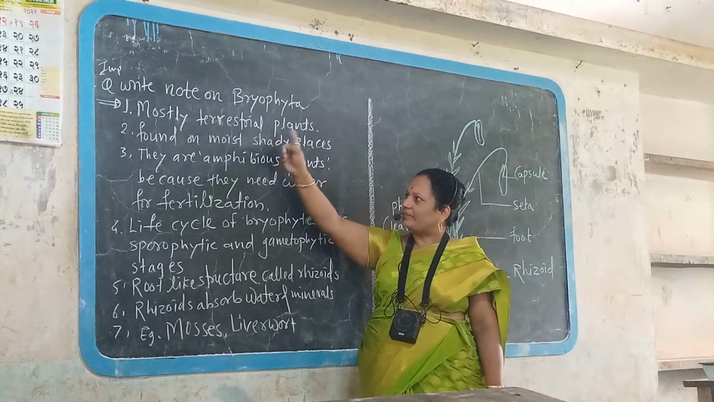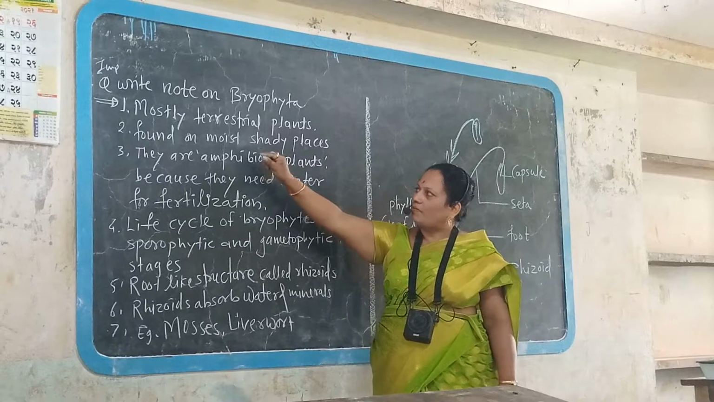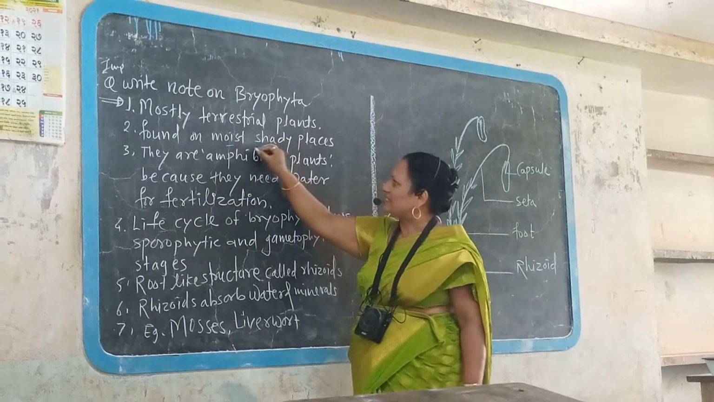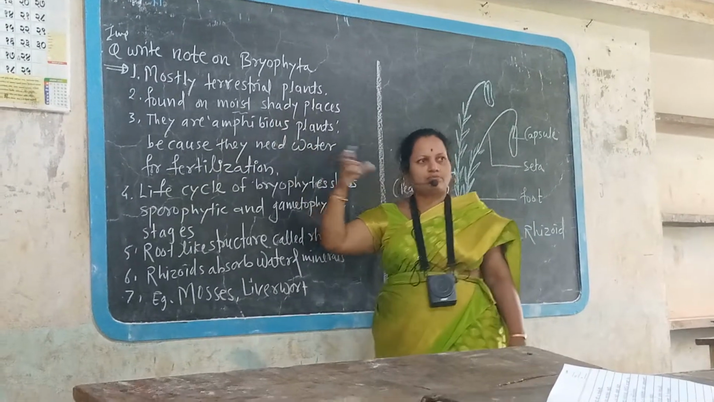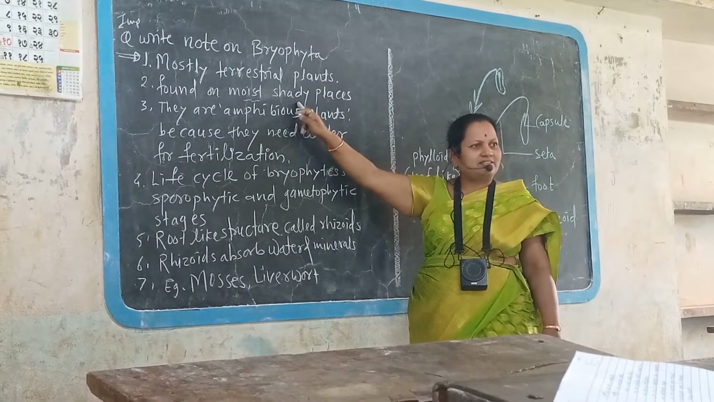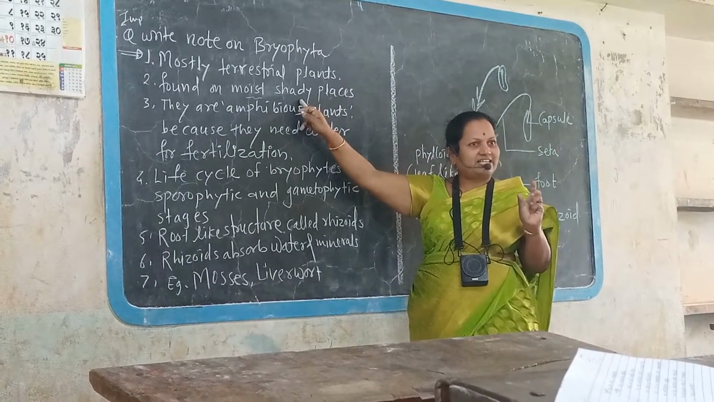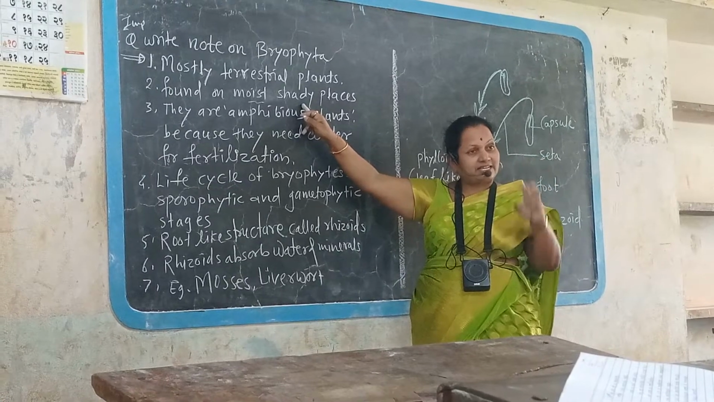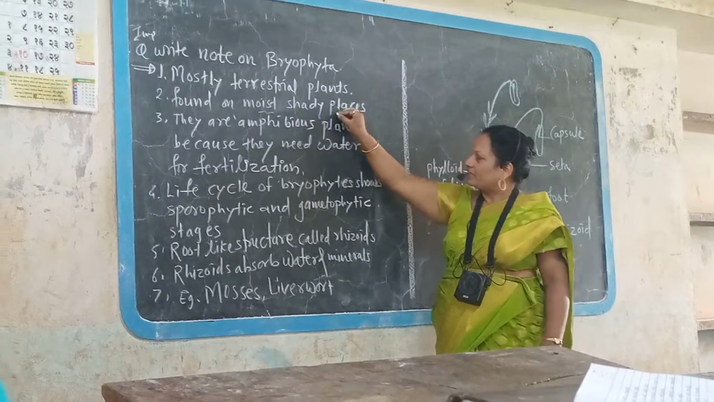Bryophyta are mostly terrestrial plants found in moist, shady places. Moisture is there. Also, shady. Shady means in Marathi, सावली जिथं आहे, दुसऱ्या वनस्पतींच्या खाली, दुसऱ्या झाडांच्या खाली.